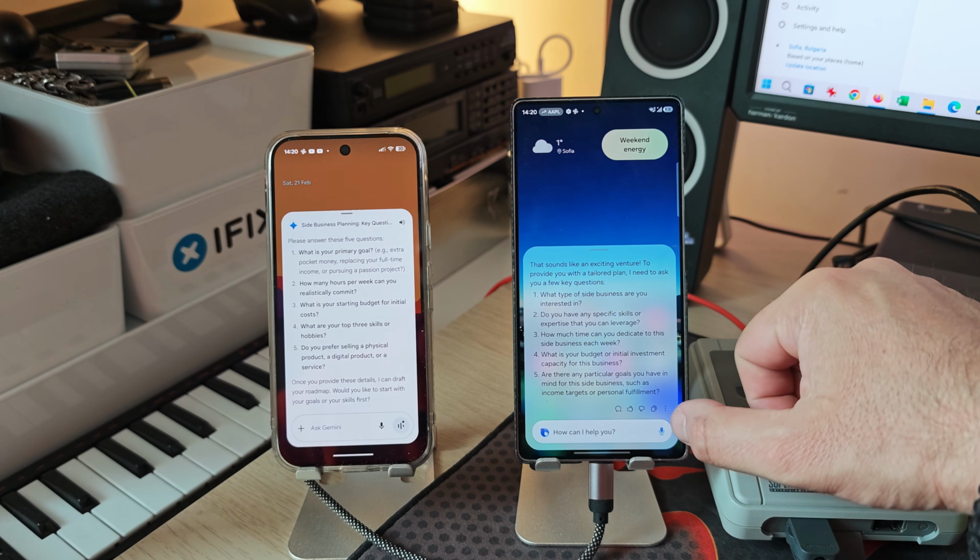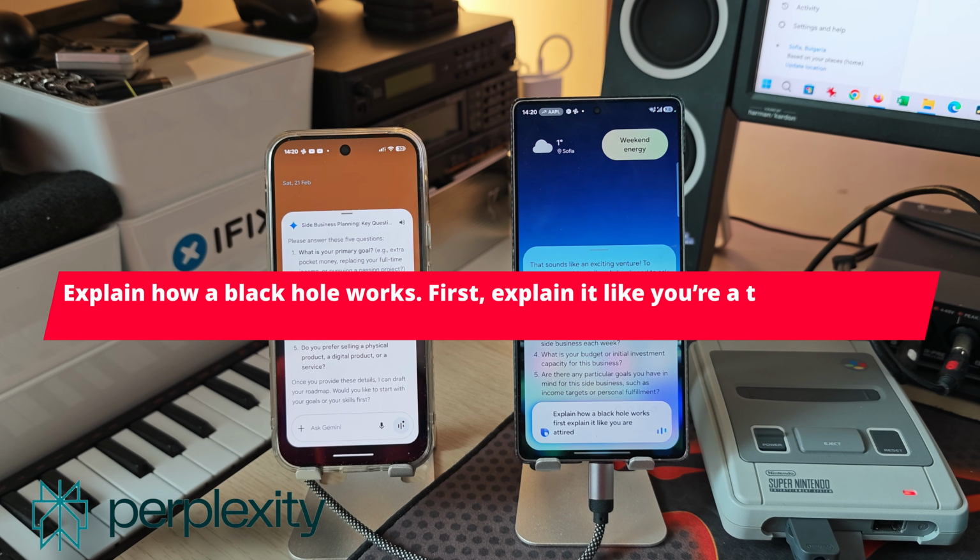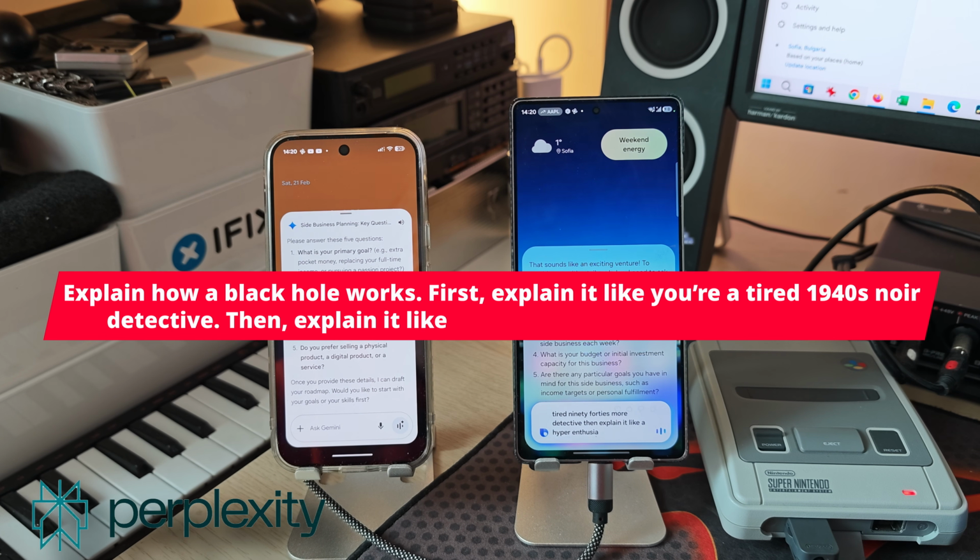Alright, let's start this time with Bixby. Explain how a black hole works. First explain it like you are a tired 1940s noir detective, then explain it like a hyper-enthusiastic Gen Z influencer.